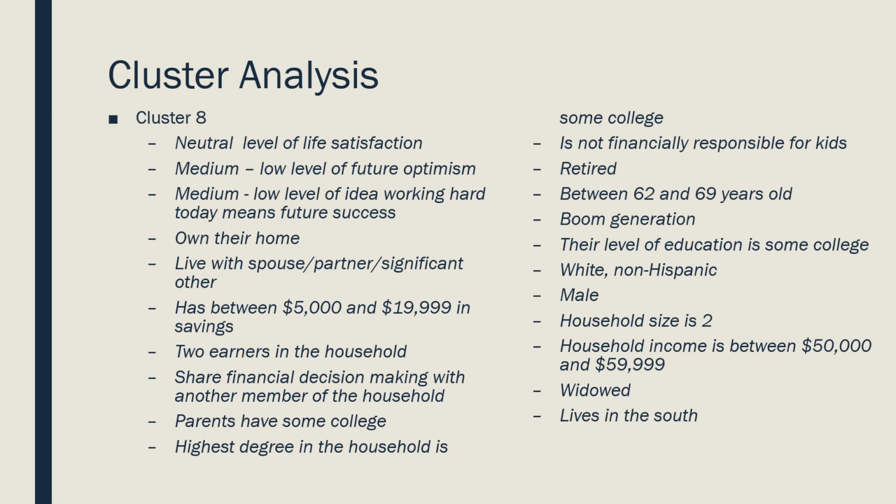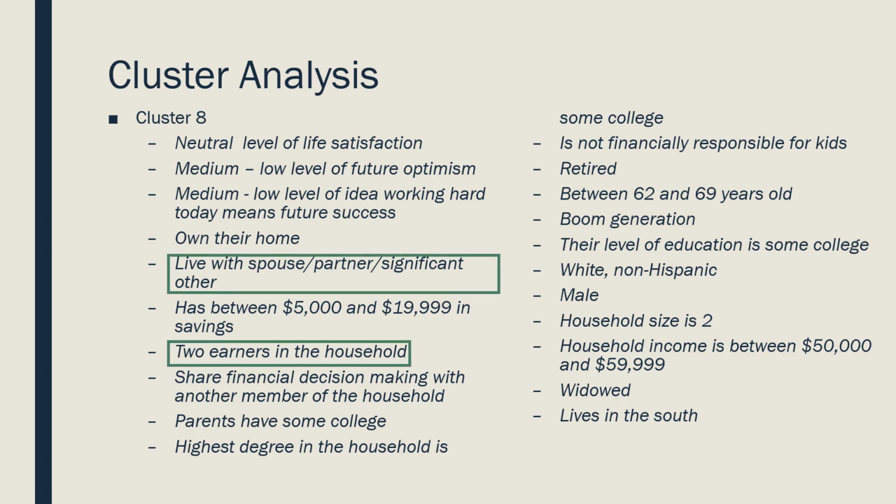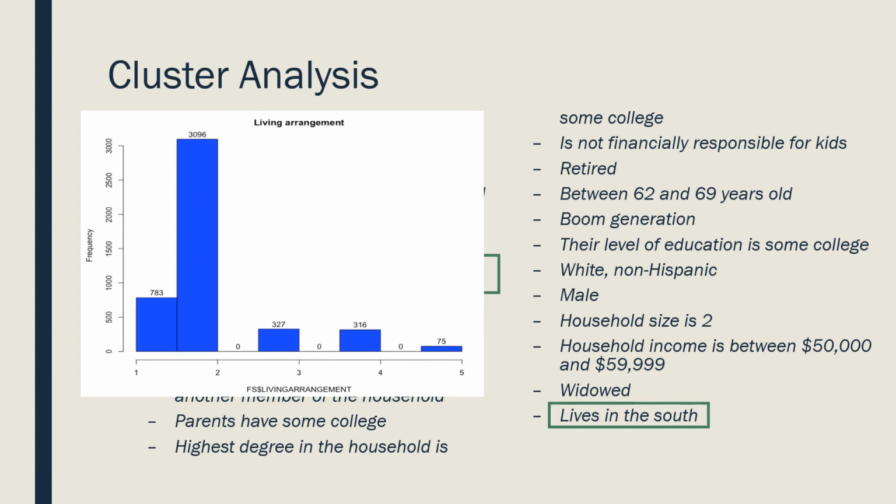So as I was going through this and creating these groups, I noticed that there were 3 variables that were consistent across all clusters. They all live with their spouse, partner, significant other. They have 2 earners in the household, and they all live in the South. So I went back to my EDA to look at these graphs to see what this means. So this is the living arrangement. 2 is that they live with a partner, spouse, or significant other.